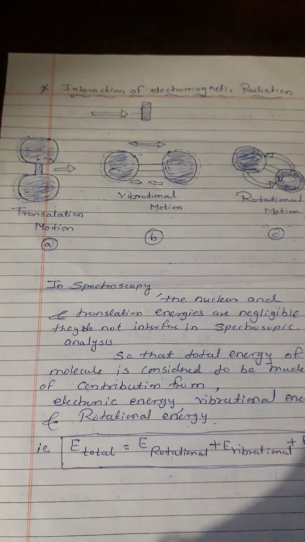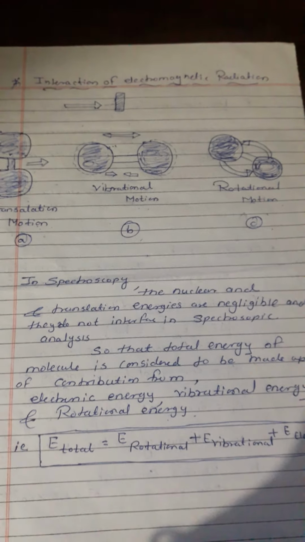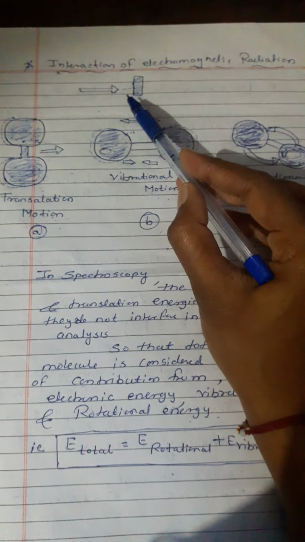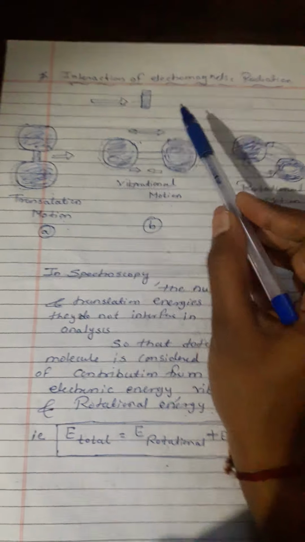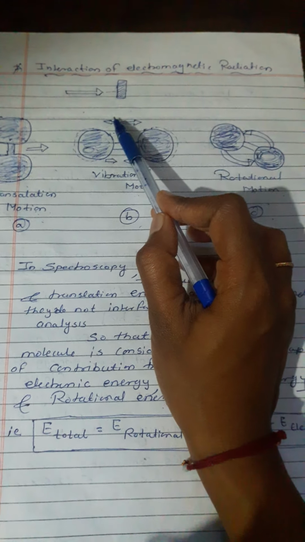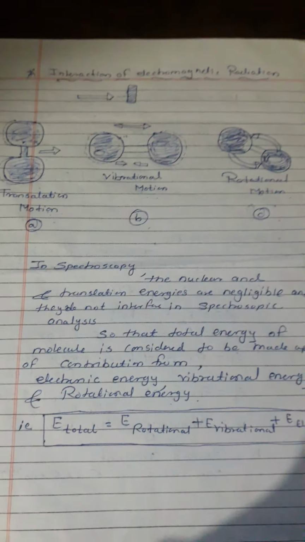The amount of energy actually absorbed depends upon the structure of the molecule.